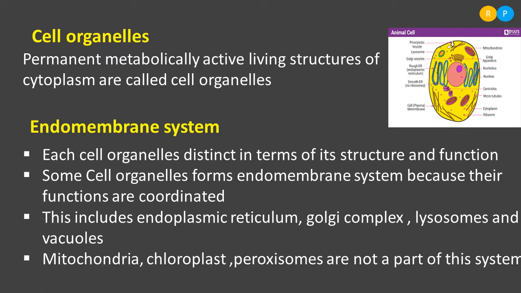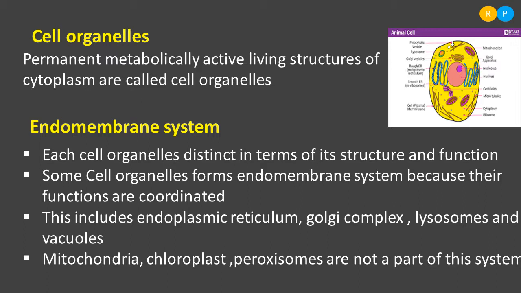Understood, right? Yes. So here we are discussing the cell organelles. A few membrane bound cell organelles form their own system in the cytoplasmic region, and that system is named the endomembrane system. Some of the cell organelles are not a part of the endomembrane system because they are not functionally coordinated with the endomembrane system. Understood, right? So mitochondria, chloroplast and peroxisomes are not considered to be a part of the endomembrane system.